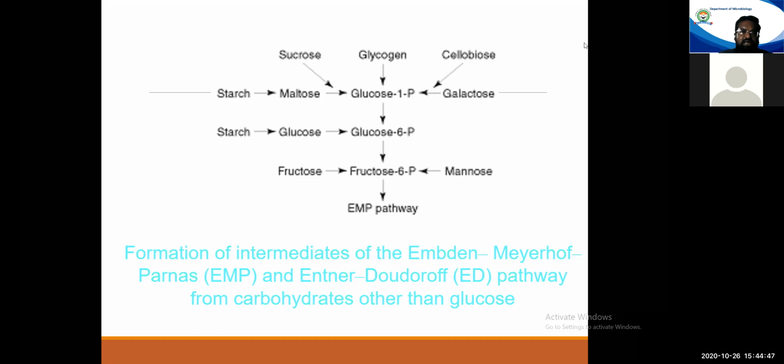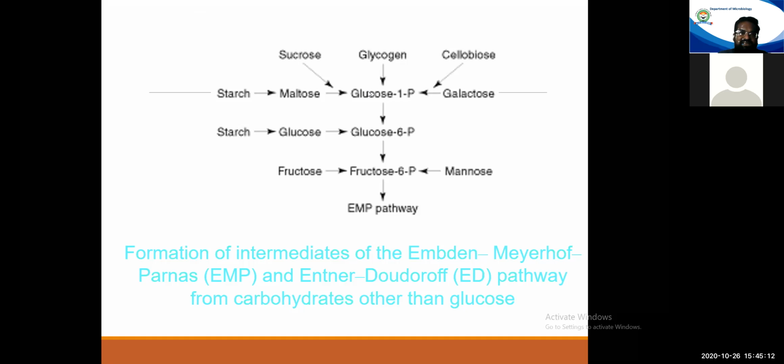So whenever an organism gets a polysaccharide, it first breaks it down to glucose molecules. As you could see here, almost all these molecules, cellobiose, galactose, mannose, starch, sucrose, are being converted to glucose only.